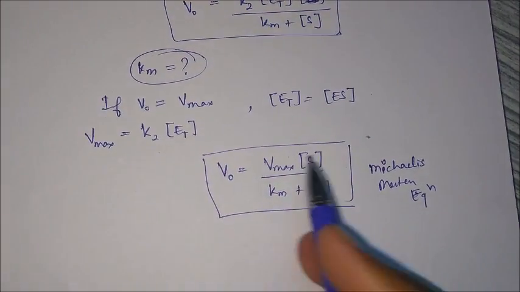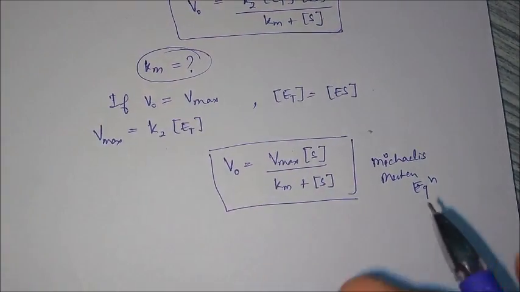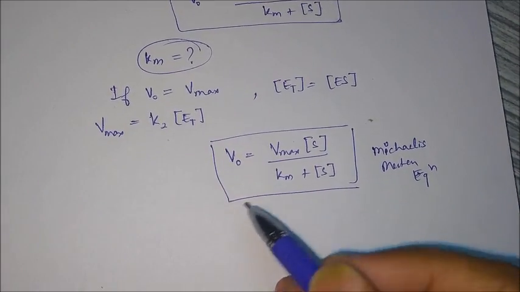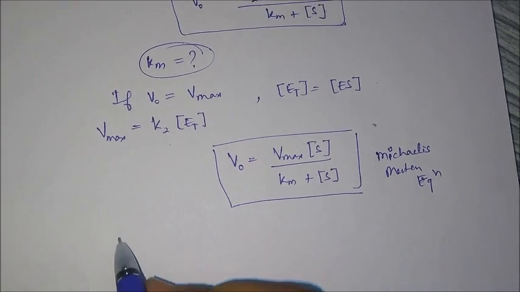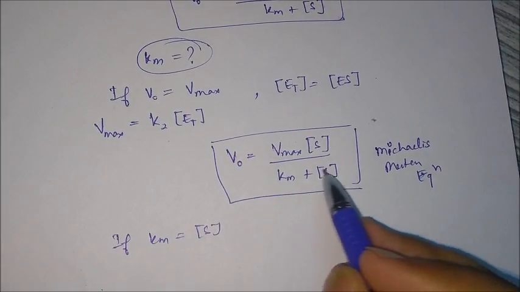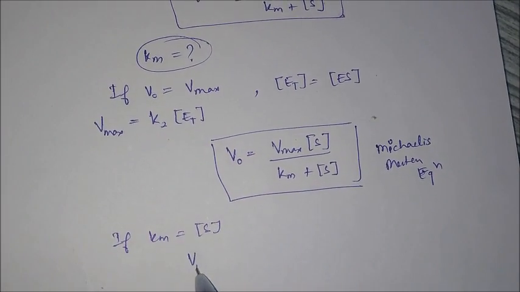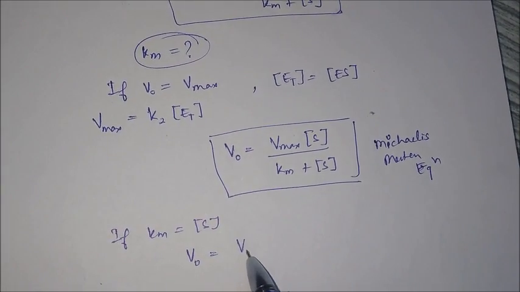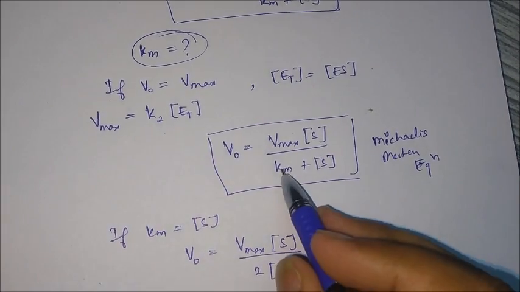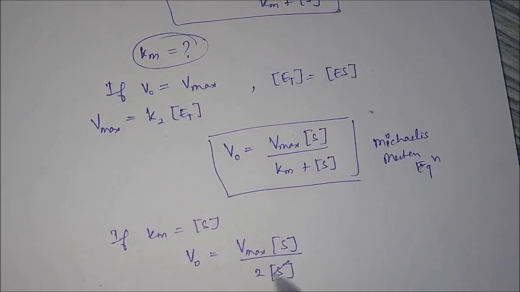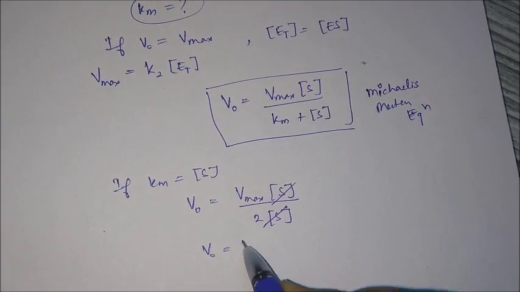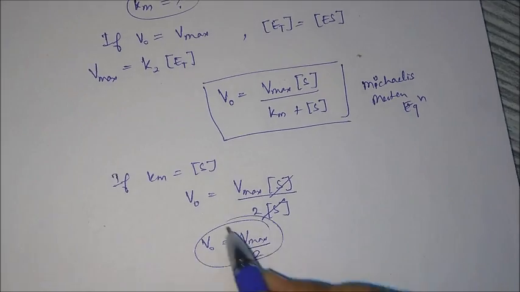What is the meaning of this? What is the significance of this? Let's say Km is equal to S, if both are equal. Then V naught is equal to V max S upon 2S, because Km will be equal to S, the concentration of substrate. Now S will be cancelled out. That means V naught is equal to V max by 2. That means